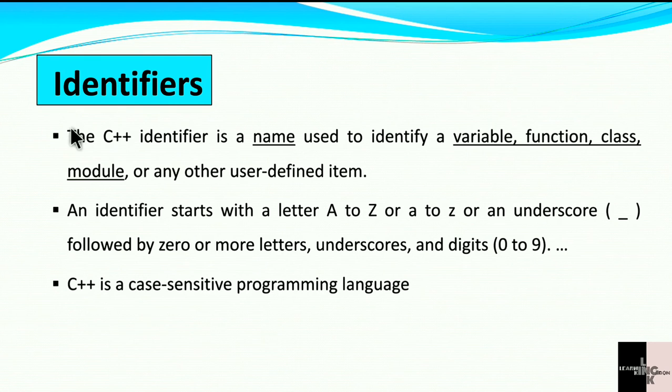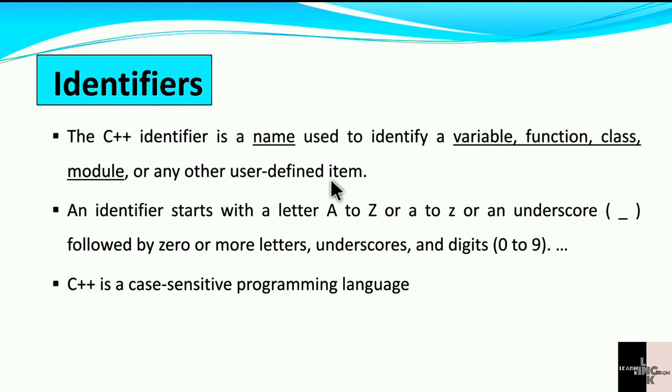Identifiers. A C++ identifier is a name used to identify a variable, function, class, module, or any other user defined items. An identifier is nothing but a name used for identification.